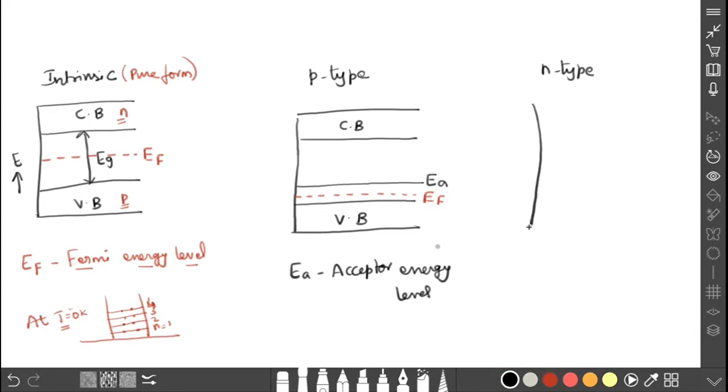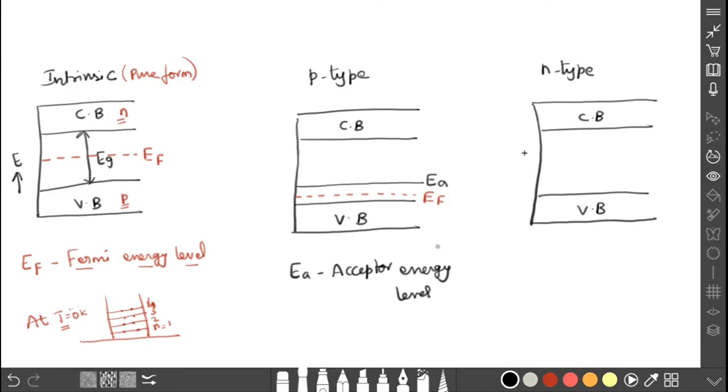Then the same diagram I am going to draw for N-type also. The lower energy band is the valency band, and the upper energy band is the conduction band. Here, which impurity are we adding? Donor atoms, or donor impurities.